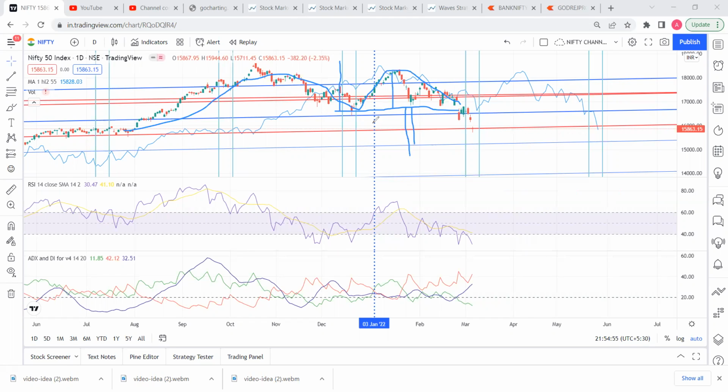Now, if this is a target, that is around 15,000, we'll see what the actual target is. I'm just drawing it to show you all how the M pattern looks. And now we'll find the exact targets.